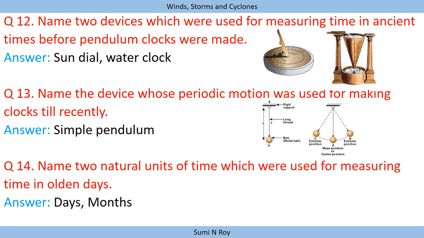Next question is: name two devices which were used for measuring time in ancient times before pendulum clocks were made. So sundial and water clock are two such measuring devices which were used in ancient times. Next, name the device whose periodic motion was used for making clocks till recently. So the simple pendulum was the device whose periodic motion was used for making clocks till recently. Next, name two natural units of time which were used for measuring time in olden days. So days and months were two natural units which were used to measure time in olden days.